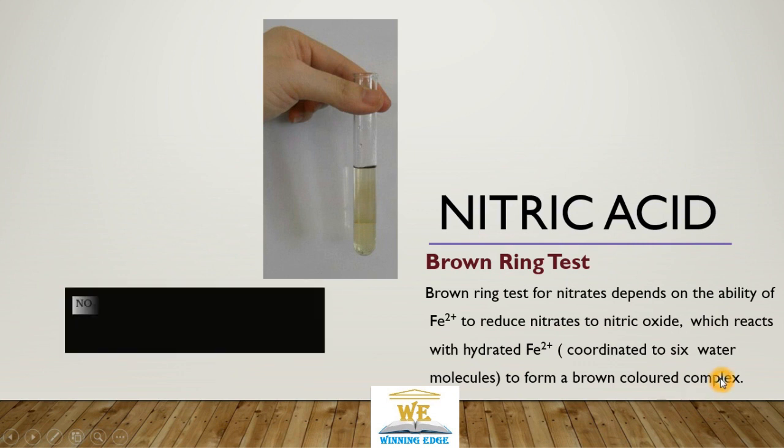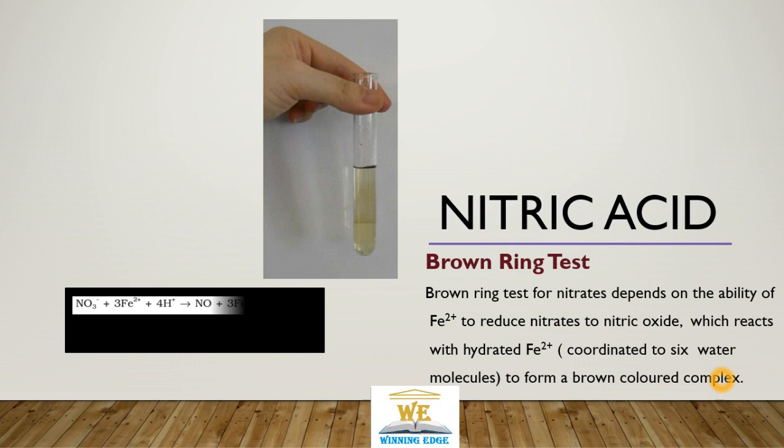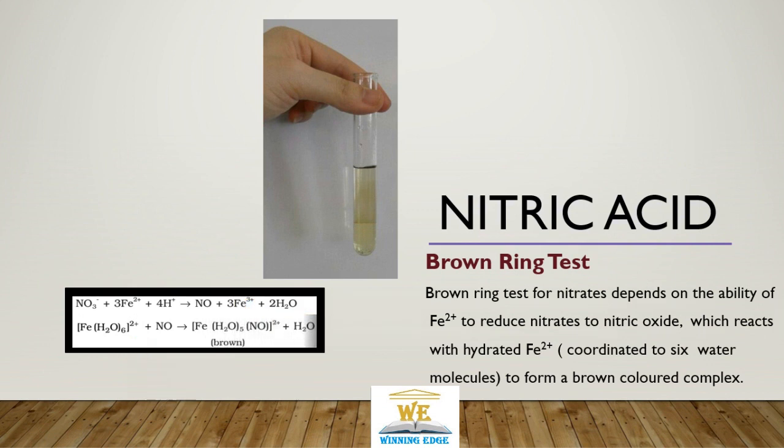Nitrate oxidizes the ferrous to ferric, and these ferric ions further coordinate with water and nitric oxide formed in the chemical reaction to give us a brown complex. We put freshly prepared ferrous sulfate, and we are getting this ring kind of structure, which is a test for nitrates present.